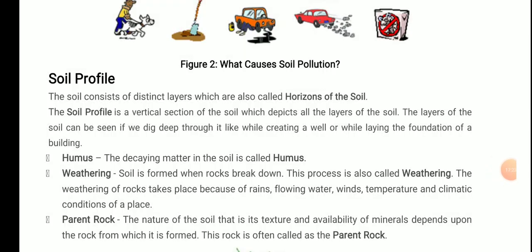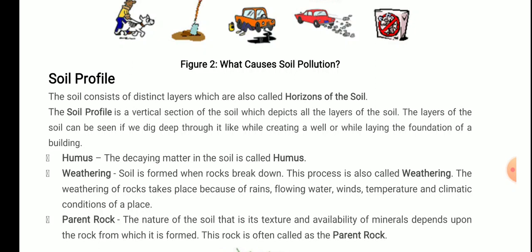Parent rock: the nature of the soil, that is its texture and availability of minerals, depends upon the rock from which it is formed. This rock is often called the parent rock. Definitely the nature of the soil depends upon the rock it is formed from, because in some places red soil is formed. Why? Because the kind of rock being weathered there is different. The rocks weathered in UP are different, and the rocks weathered in Rajasthan are different. That's why the soil quality in UP and Rajasthan are different, because of the parent rock. So this is one of the more important conditions that decides how the soil will be.